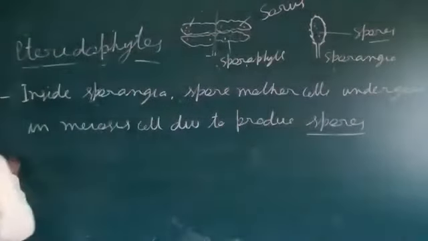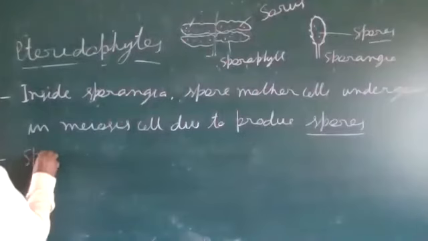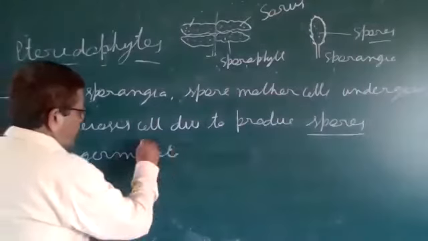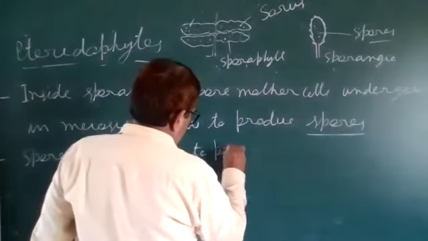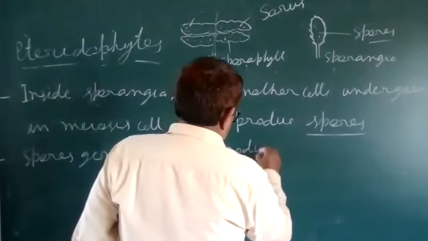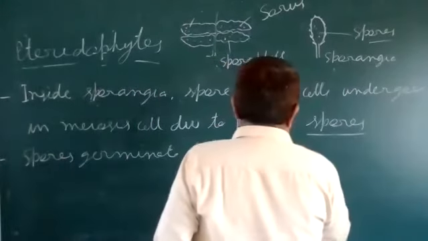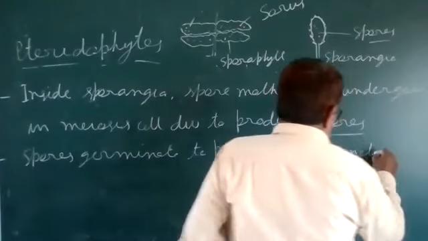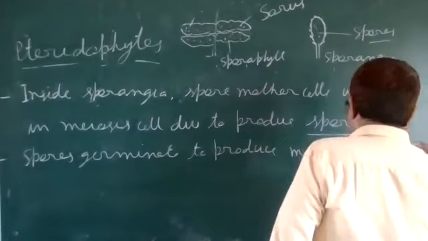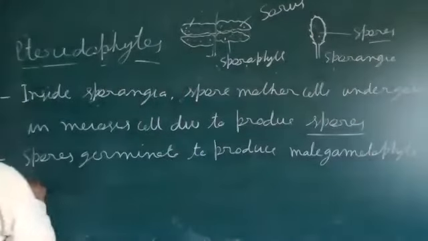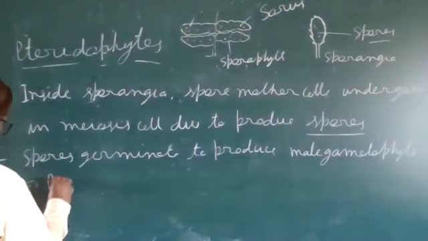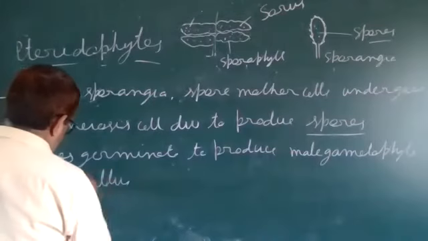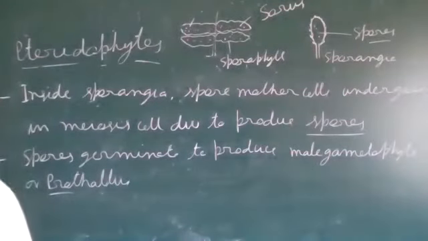And these spores germinate to produce the gametophyte, called the prothallus. This is an important term.